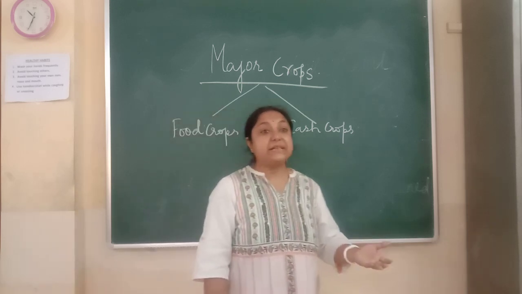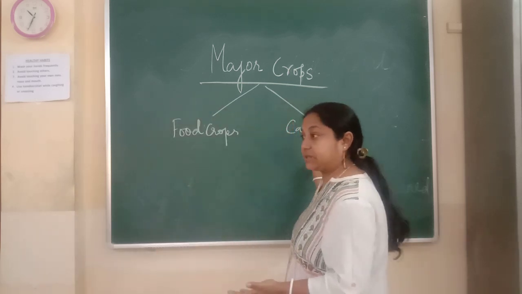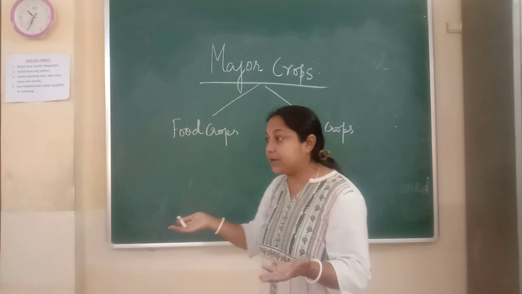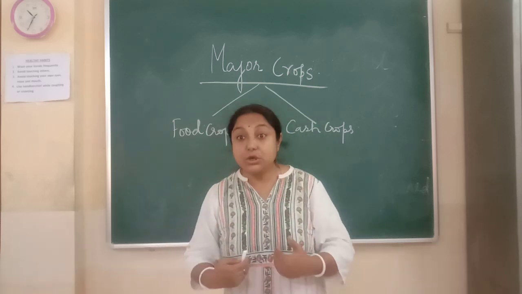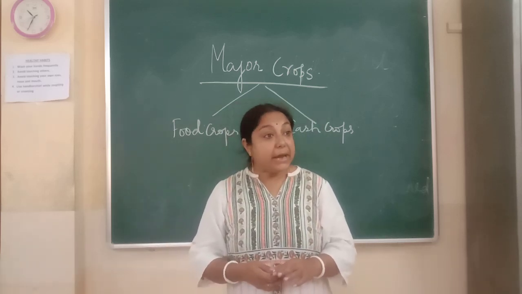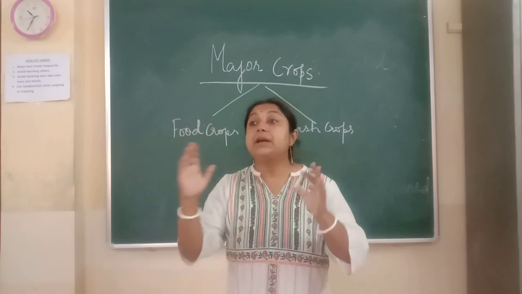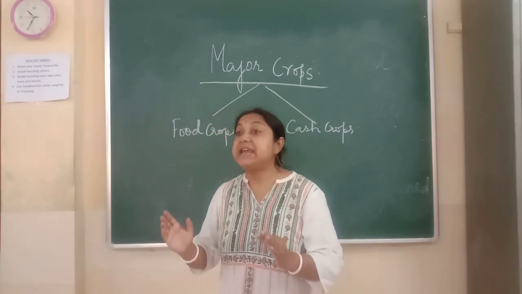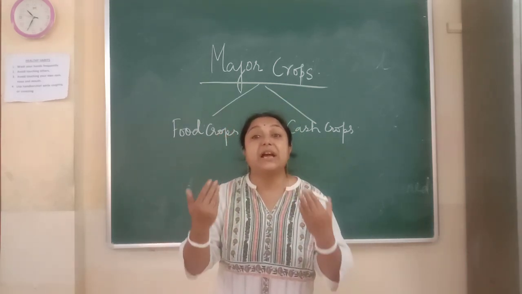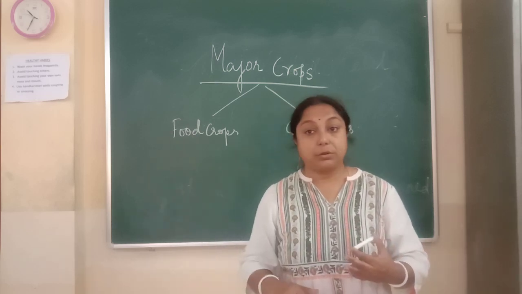Now the topic is, these crops which we consume grow in different climatic conditions, meaning they need different geographical conditions for their growth.